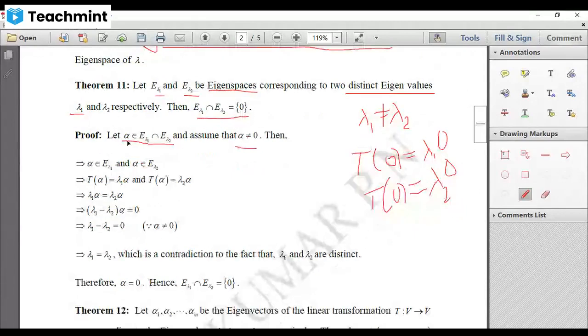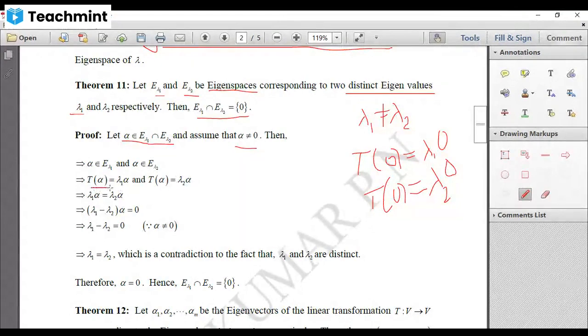Okay, now since alpha belongs to E lambda 1 and also alpha belongs to E lambda 2, you know that your E lambda 1 is the collection of all those eigenvectors corresponding to lambda 1. Therefore, they satisfy the condition T of alpha is equal to lambda 1 into alpha. And since alpha is an eigenvector present in E lambda 2, and any vector present in E lambda 2 satisfies the condition T of alpha is equal to lambda 2 alpha.